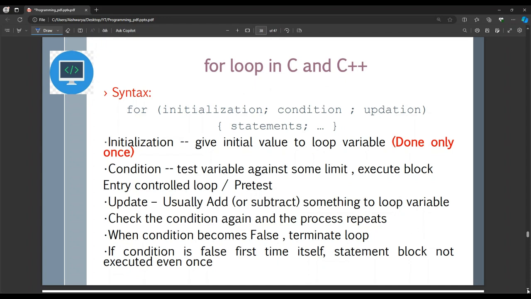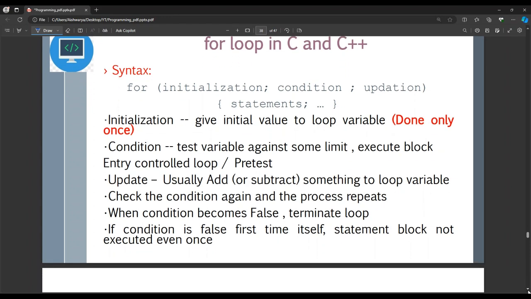So this loop variable is what determines the number of iterations we take. And where exactly do we use this for loop? Whenever you know the number of iterations for which you have to run a particular block of code, only then you will use a for loop. That is, you know the range, the minima to maxima or the maxima to minima. When we are going from minima to maxima, the updation will usually be incremental, and it will be decrementing when it is from maxima to minima. Only then we use the for loop.